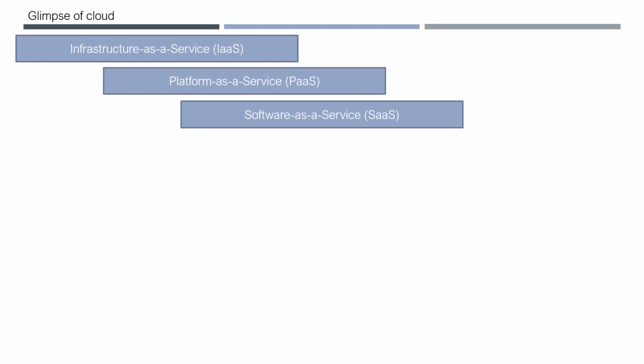Let us say you are having Google Maps, or Apple Maps, and there are any number of maps, right? I have my application running on a server. I want to use maps. So what I do is integrate the maps with my application. How do I integrate? They give some API, and I integrate that API with my application. So I'm just using the API. I'm not running anything on their platform, so it's not platform as a service. I'm just using their API, integrating it with my application, and using the maps. This is called software as a service.